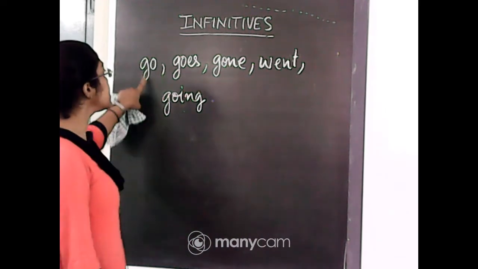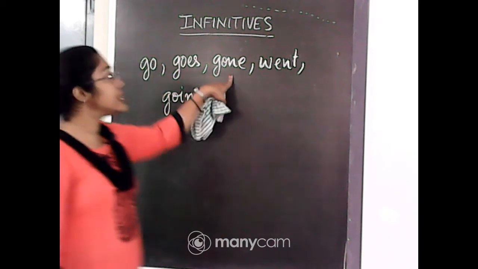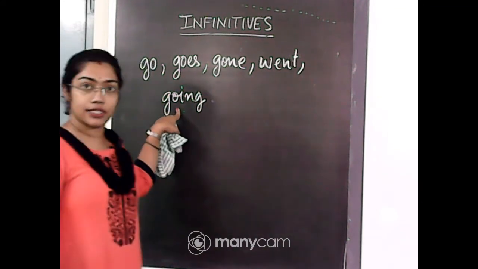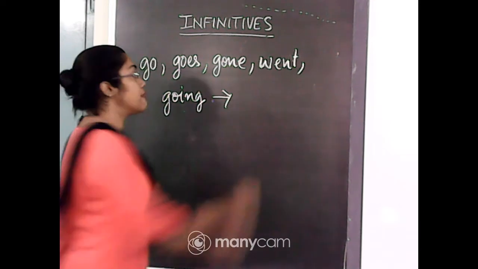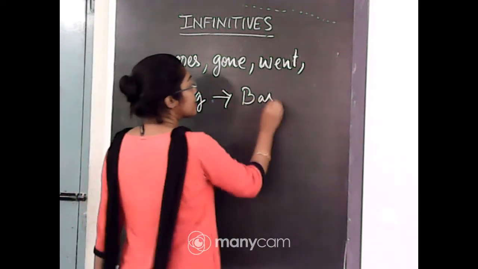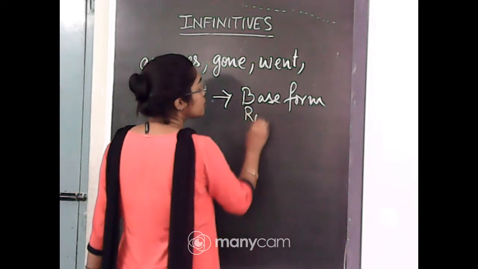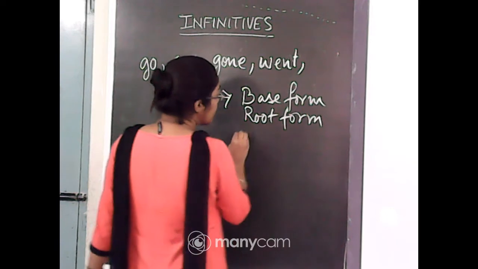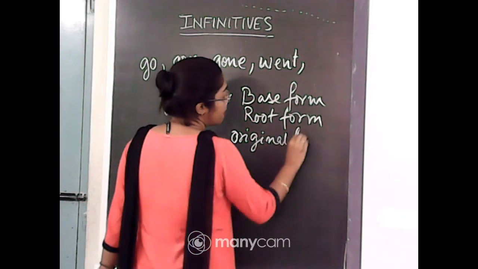These two are used for simple present tense, this is used for perfect tense, this is used for past tense, this is used for continuous tense. Now what is actually the base form, or as you say, root form, or I can also say original form?